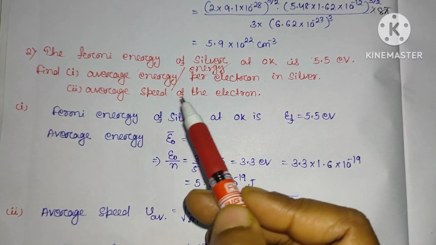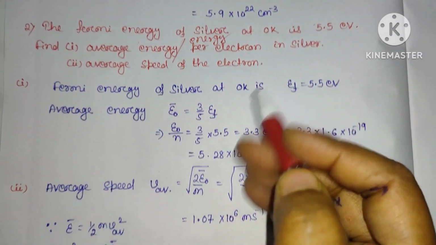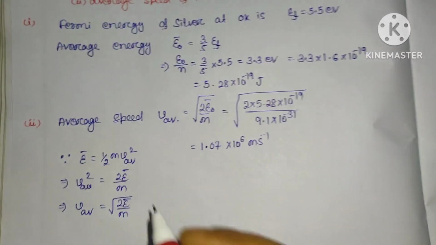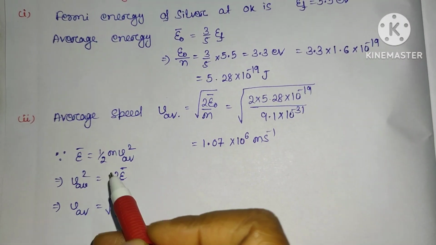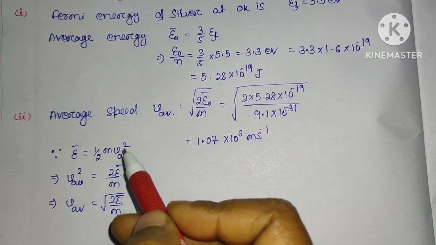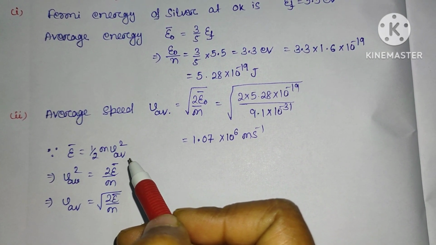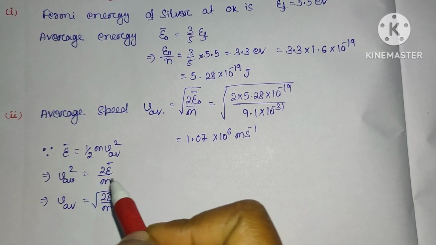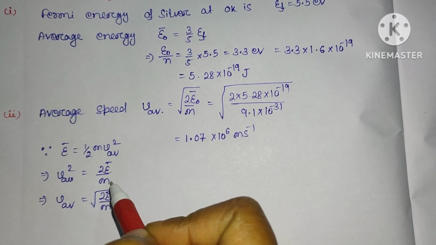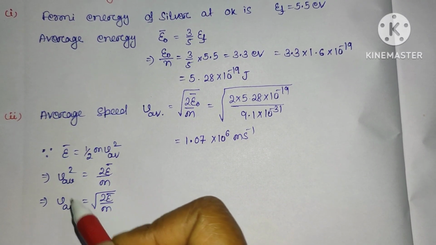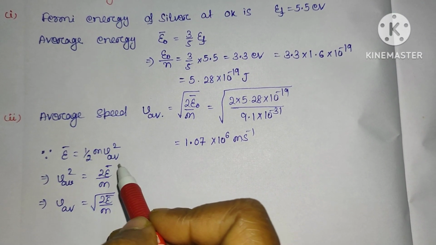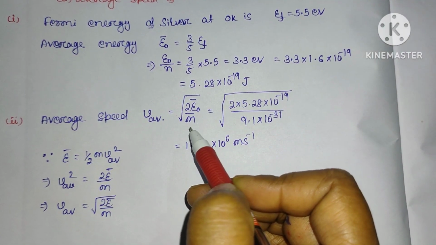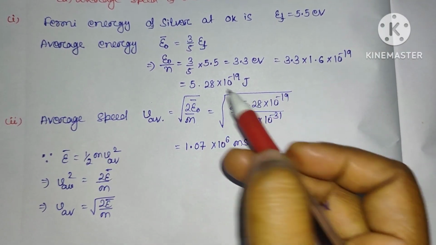Next one is the average speed of the electron. So for the average speed, the energy equals half m v square. If this is the average energy, then this will be equal to half m v square average. Now this v square average will be 2 E bar divided by m. Clear? Now this v average will be equal to the root of this much.